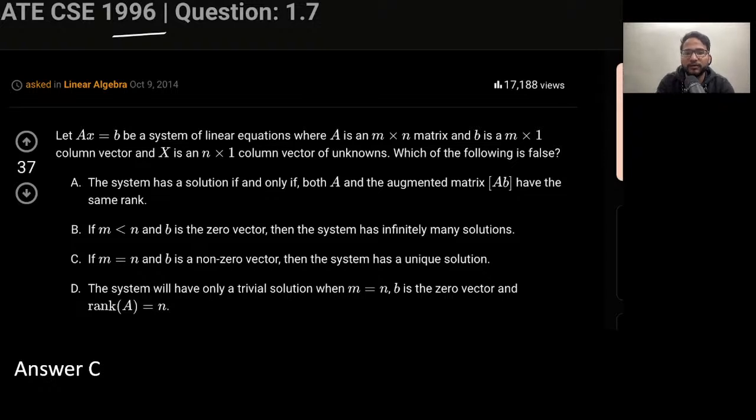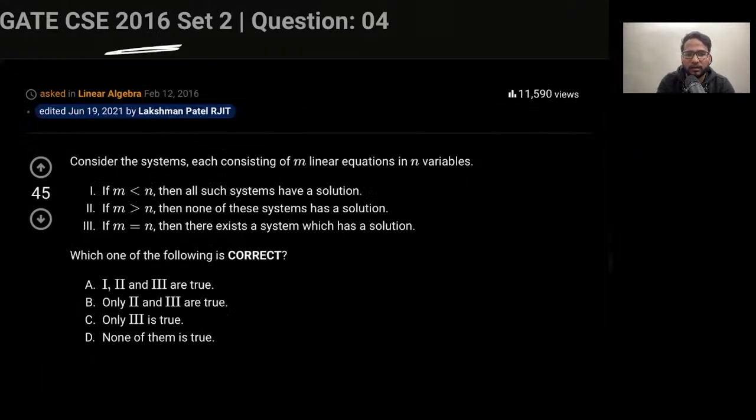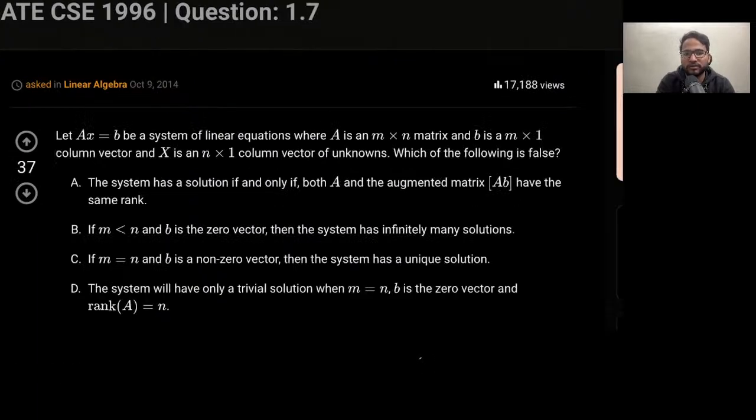Okay, Alman is saying the second question we did yesterday. Yeah, the second question we did yesterday, so you can just do this question. This is a nice question. Just let me know what you think about this question.